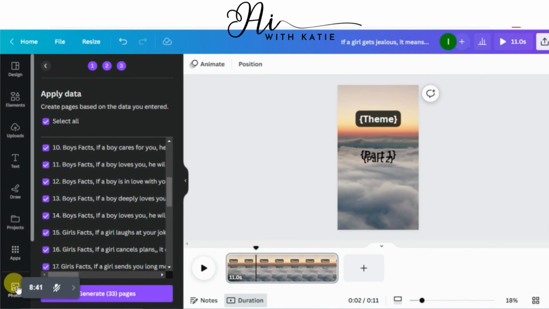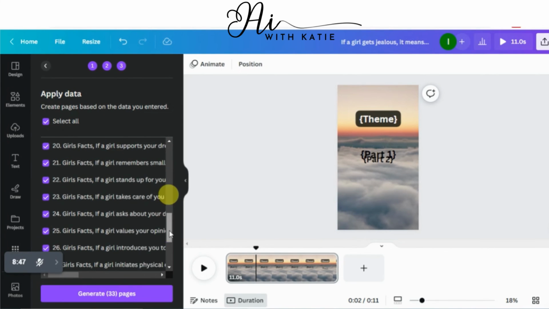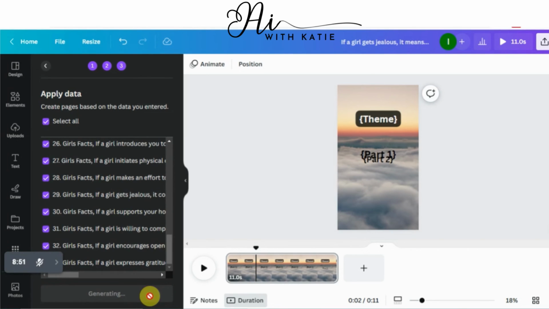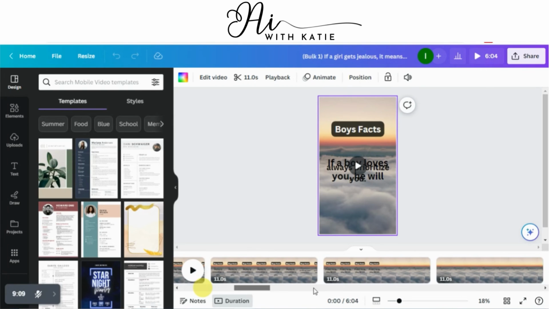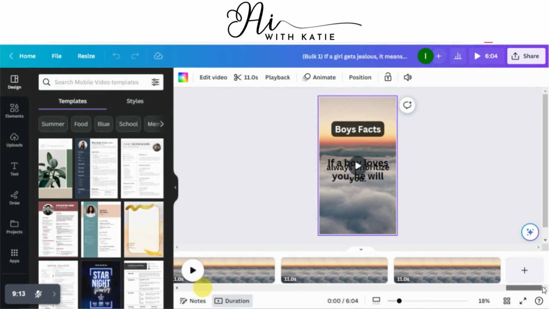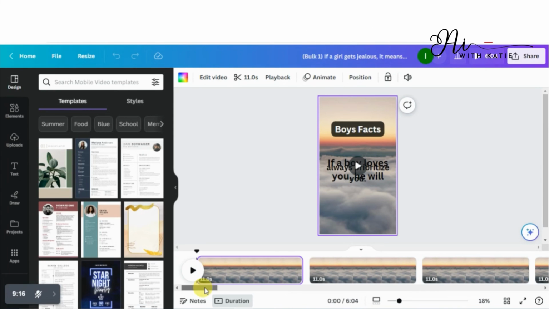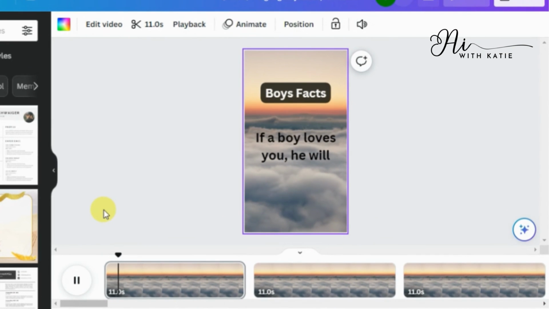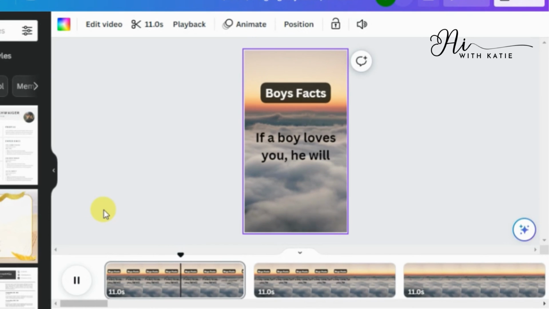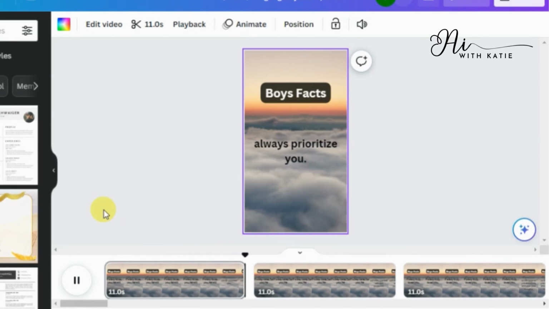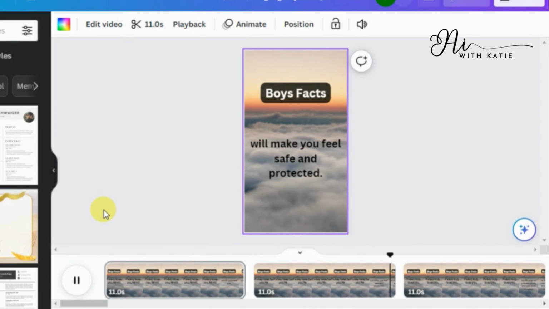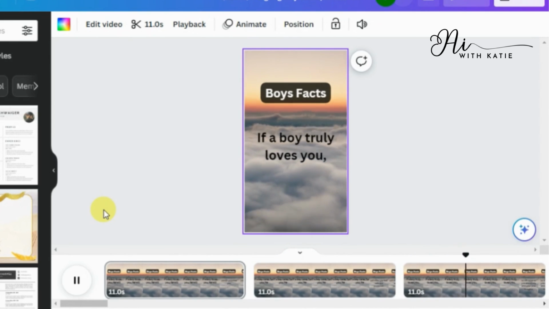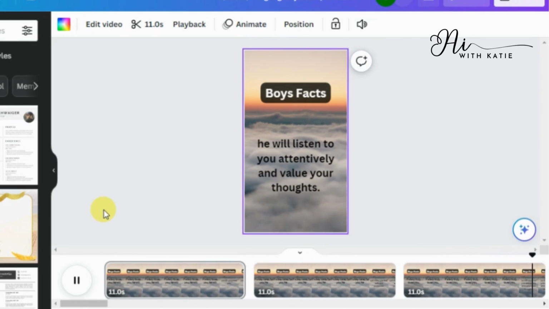Now our rest of the videos will be generated automatically. Now click on generate to generate the videos. So here you can see all my 33 videos are generated in separate pages in just a few clicks. Let's just play and check them out. Wow, they look exactly the way I wanted.